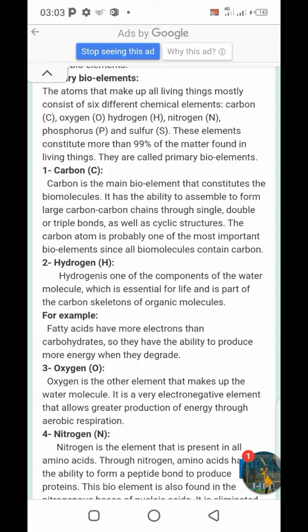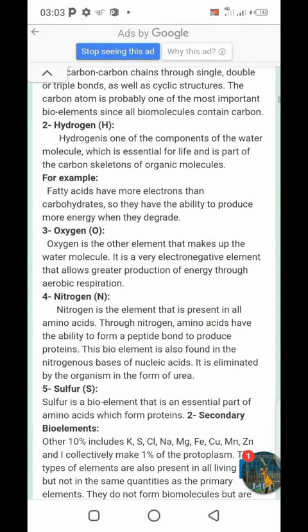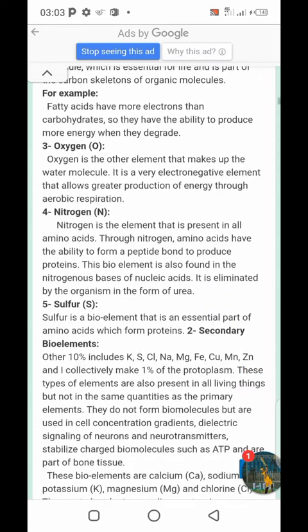Hydrogen is one of the components of the water molecule, which is essential for life, and is part of the carbon skeleton of organic molecules. For example, fatty acids have more electrons than carbohydrates, so they have the ability to produce more energy when they degrade. Oxygen is the other element that makes up the water molecule. It is a very electronegative element that allows greater production of energy through aerobic respiration.